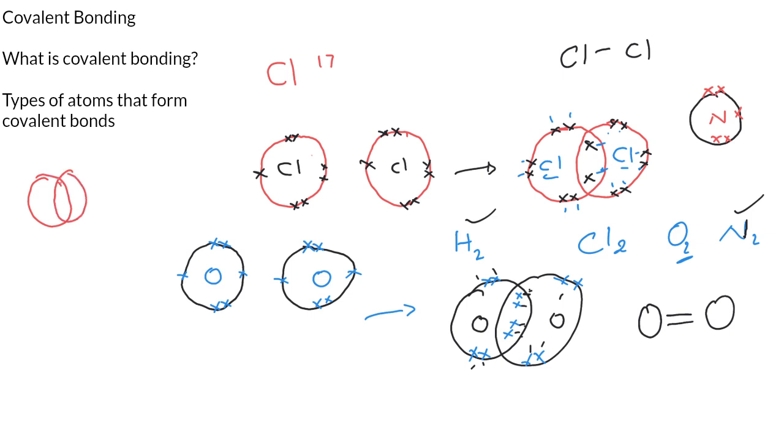So they will both contribute 3 and 3, so that they will be having 2, 2 there. And what type of bond do you see there? That will be triple bonds. So this is a simple way to start to look at covalent bonding.